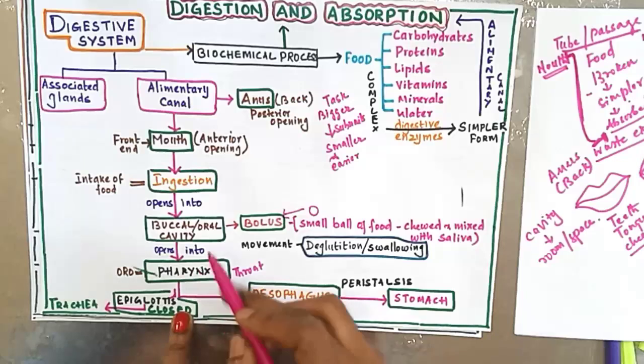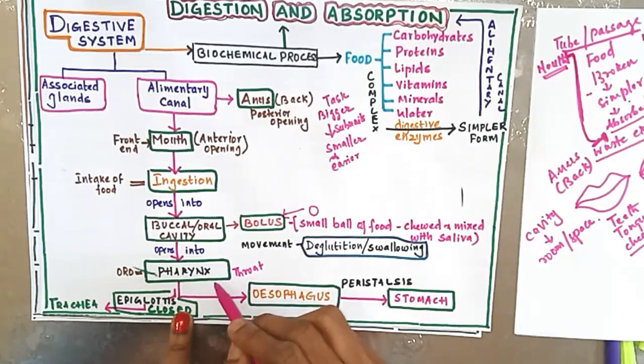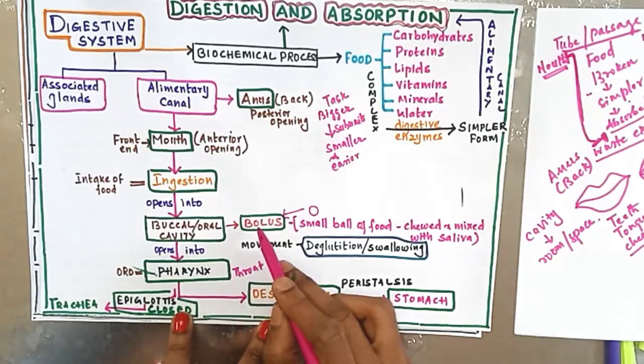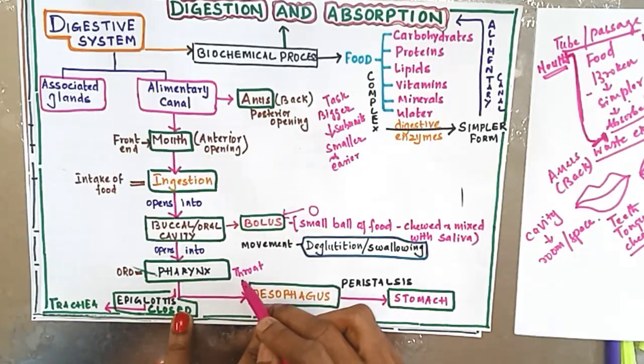This is a passage. There is one more important MCQ here. The passage which is common for both food and air is the oropharynx. Okay, so that is another MCQ. So now the bolus enters the pharynx, that is the throat region.